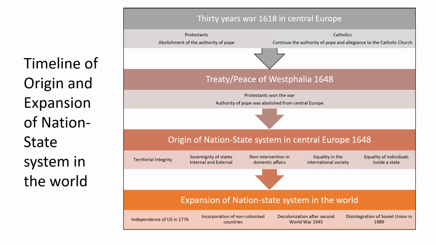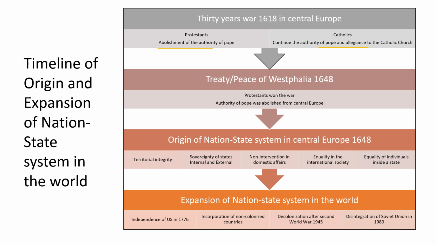There were two parties and there were many conflicts, and one of them was the conflict of religion. One party was Protestant and the other party was Catholics. The main question of conflict was the religious authority of the Pope on the political system of the countries of Central Europe. Protestants wanted abolishment of the authority of the Pope, and Catholics wanted continuation of the authority of the Pope and allegiance to the Catholic Church. This was the conflict that started a long 30 years war in Central Europe.